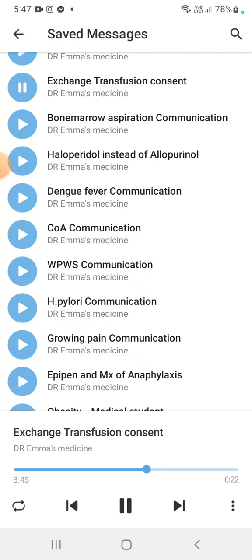Now, what are the drawbacks of this procedure? First of all, definitely for any procedure, there are some drawbacks. There is a risk of catching bugs, but as I have mentioned, we will apply cleaning lotions and it is done under complete cleaning measures. Also there is a risk of misplacement, and that is why we will take an X-ray picture of the tummy to make sure it is in the right place.